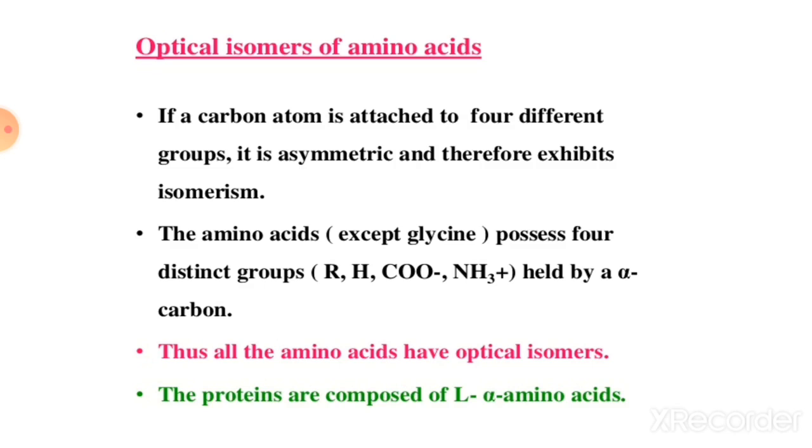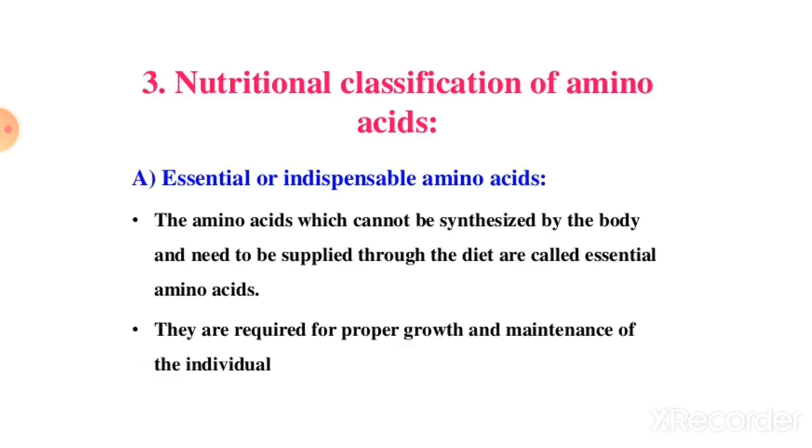That's why glycine doesn't show optical isomers. But all other amino acids show optical isomers, because they have 4 different groups on their asymmetric carbon.